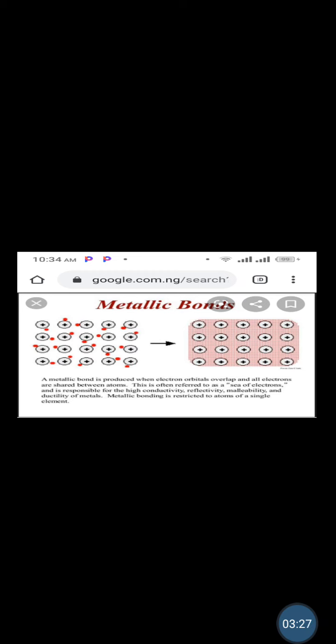It is common between metals, which you can see in the metal lattice. Understand? We'll still dwell on it later. We'll talk more on metallic bonding. But one major thing you need to understand about metals is that metals have their characteristic properties and the kind of bonding they go through.